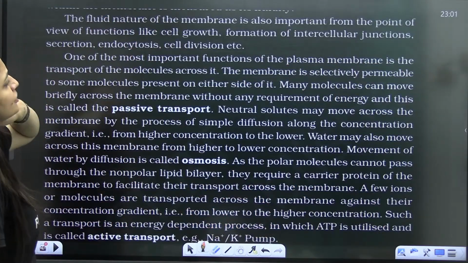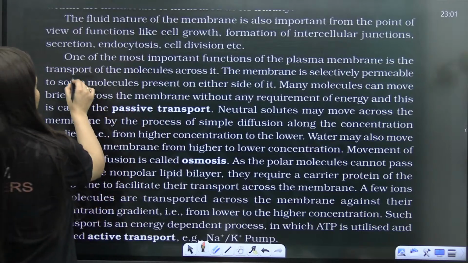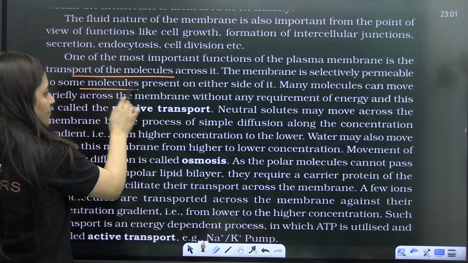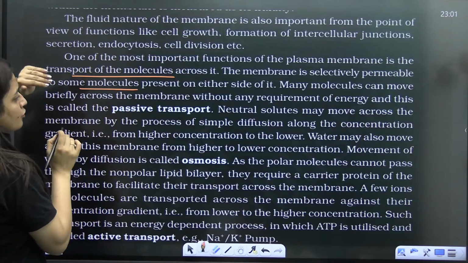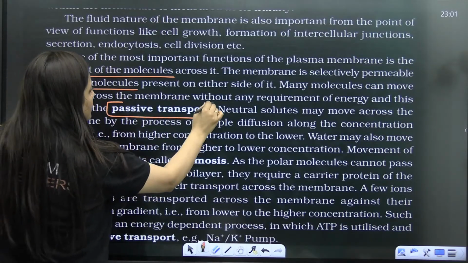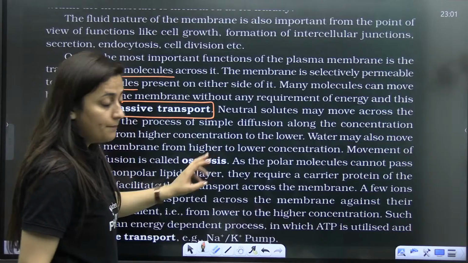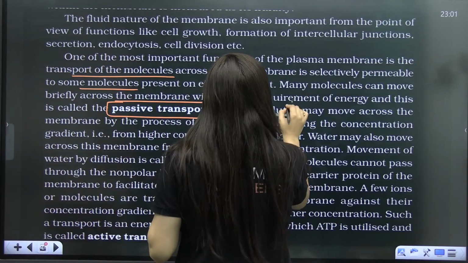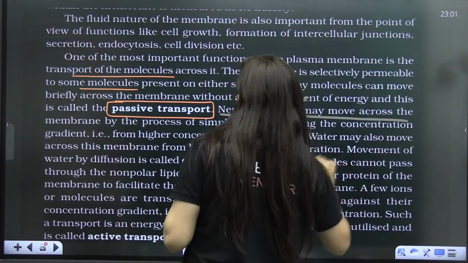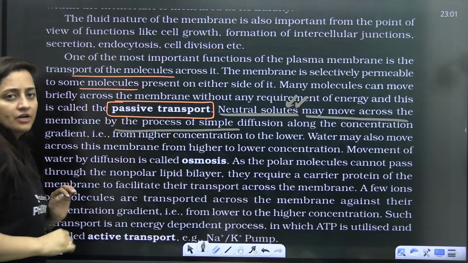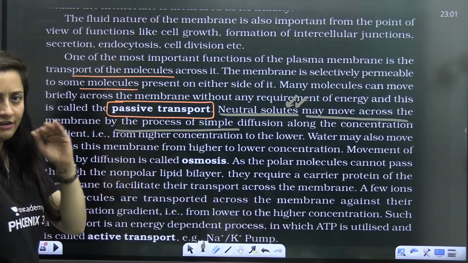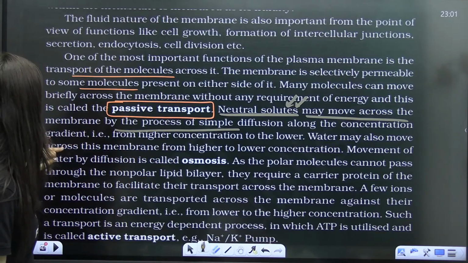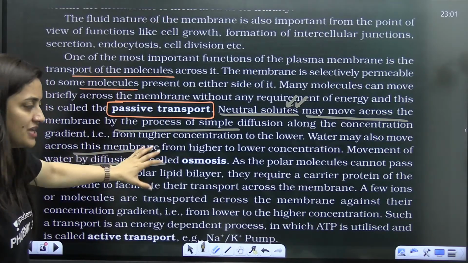Next, one of the most important functions of the plasma membrane is transport. It is selectively permeable, my dear students, right? We know that if something is moving without the usage of energy, this will be passive transport. When we discuss neutral solutes, they will cross the membrane by simple diffusion. Neutral means no charge, simply it will go along the concentration gradient. It doesn't need any channels as well. So water can also cross. This is osmosis, we have discussed that.